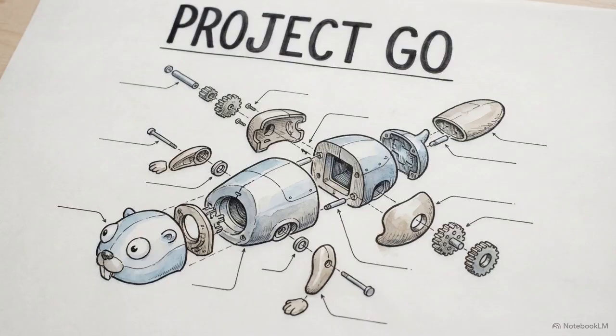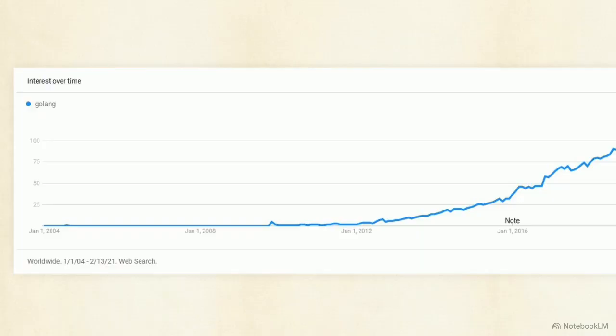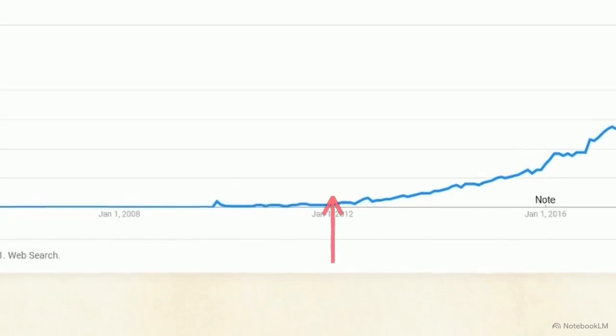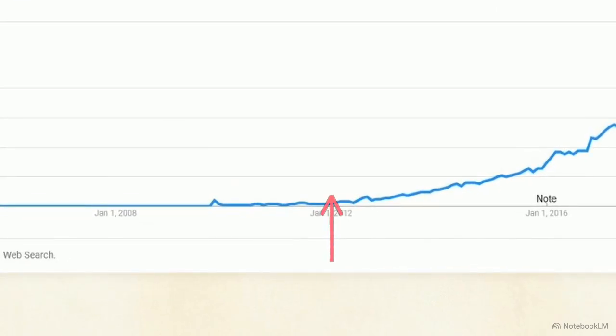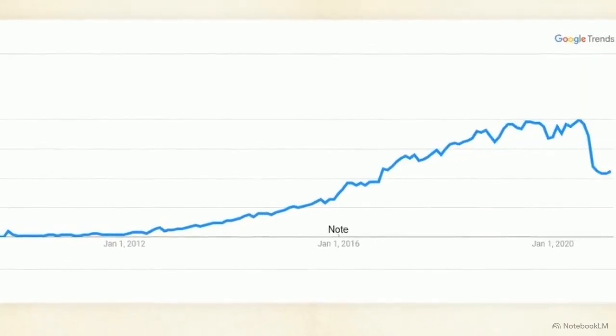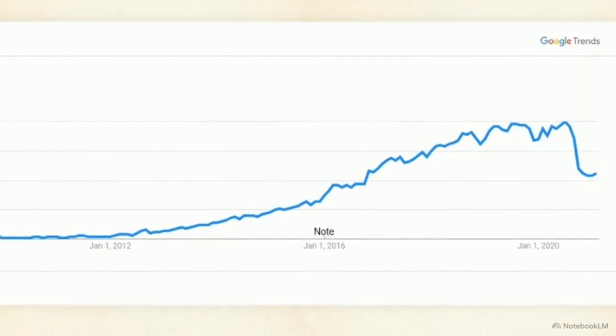Robert Griesemer, Rob Pike, and Ken Thompson engineered Go to solve these specific cloud-scale bottlenecks. This Google Trends chart tracking global search interest illustrates the result of that engineering focus. Notice the distinct inflection point right around 2012. From that moment, the trend line for Golang begins a massive, uninterrupted climb, parallel to the explosion of cloud computing.